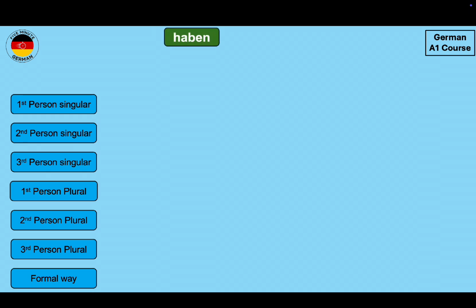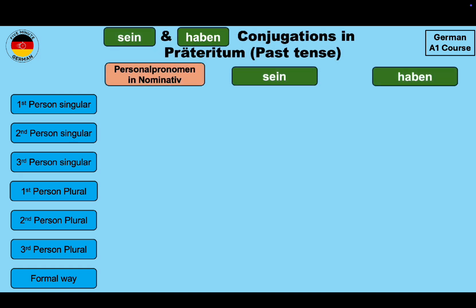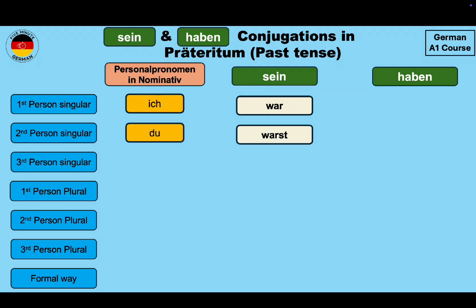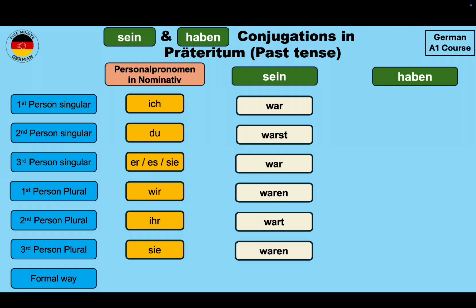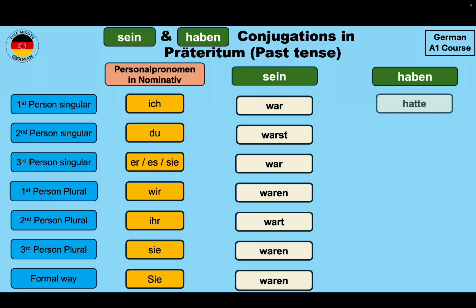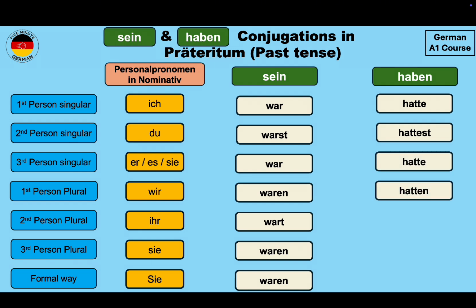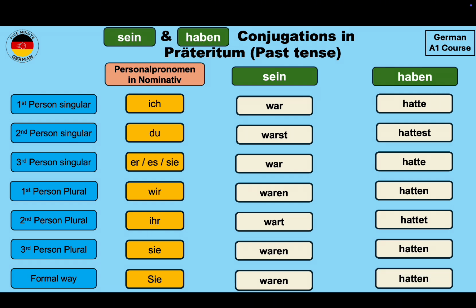Now let's do a quick recap of both haben and sein. So let's start with sein. So the conjugation for sein will be Ich war, du warst, sie war, wir waren, ihr wart, sie waren, and Sie waren. For haben it will be Ich hatte, du hattest, sie hatte, wir hatten, ihr hattet, sie hatten, and Sie hatten. So these are the conjugations for sein and haben in past tense. You can take a screenshot over here so that you can use it for future reference. It will be better that you memorize them because you use it so often that once you memorize it, you will not forget.